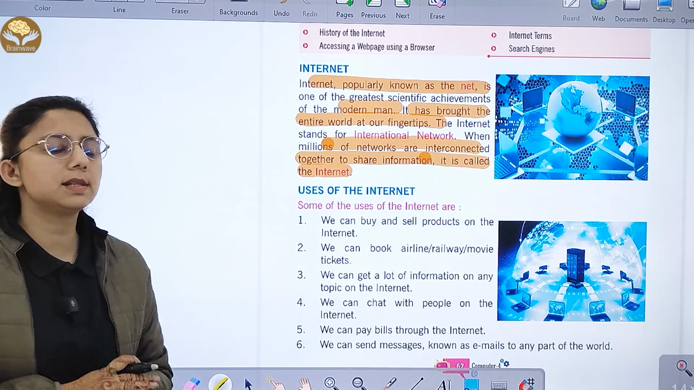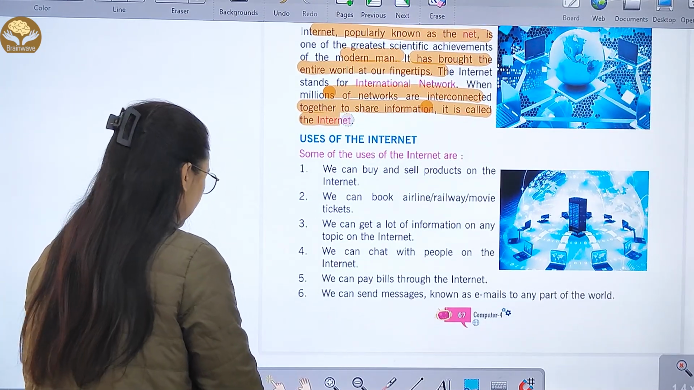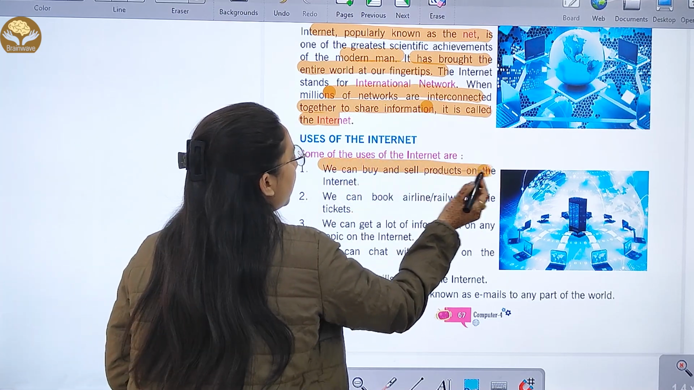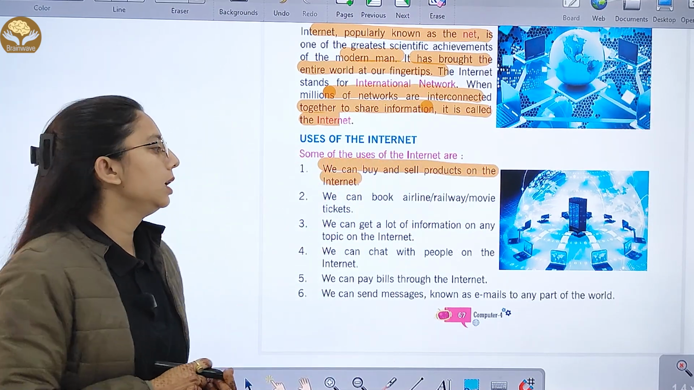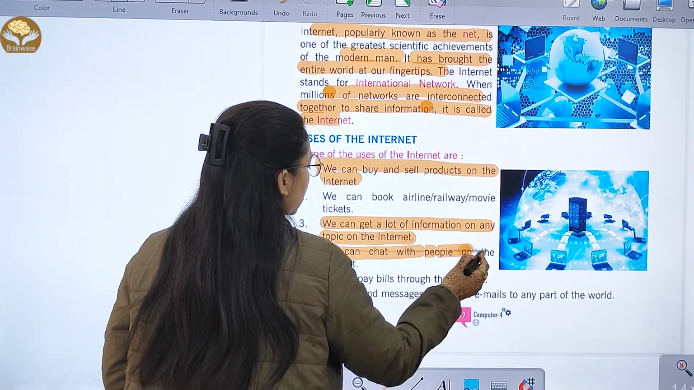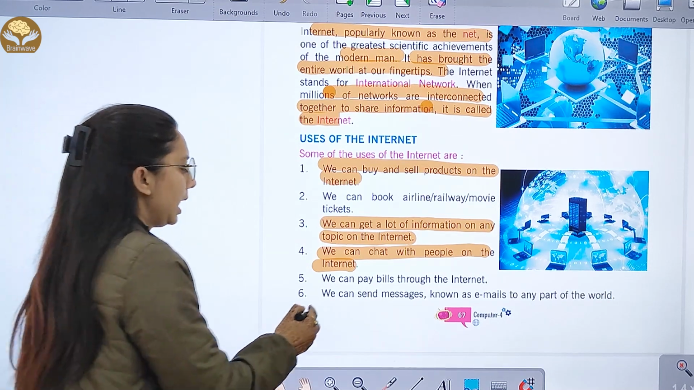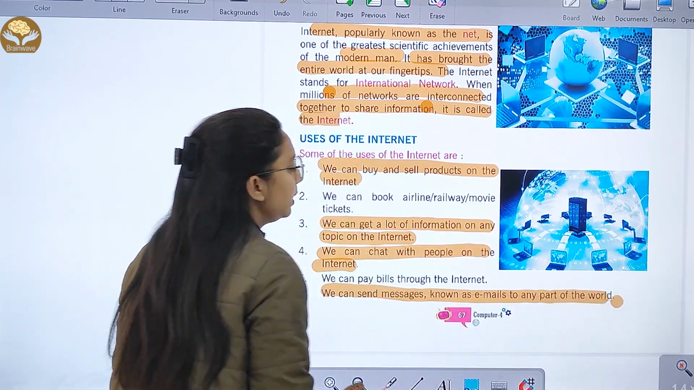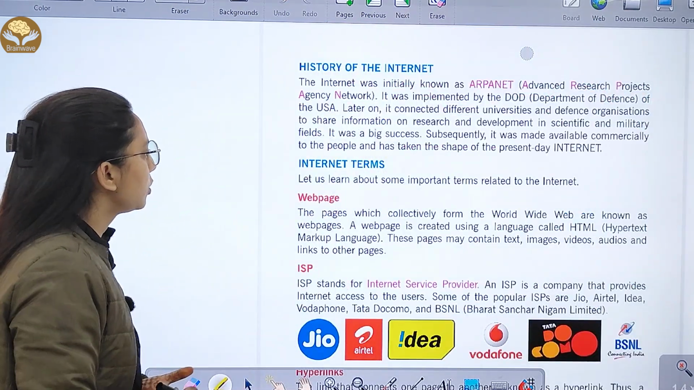What are the uses? Let's study some uses of the internet. We can buy and sell products on the internet. We can book airline, railway and movie tickets. We can get a lot of information on any topic. We can chat with people on the internet. We can pay bills through the internet and we can send messages, known as email, to any part of the world. Right?